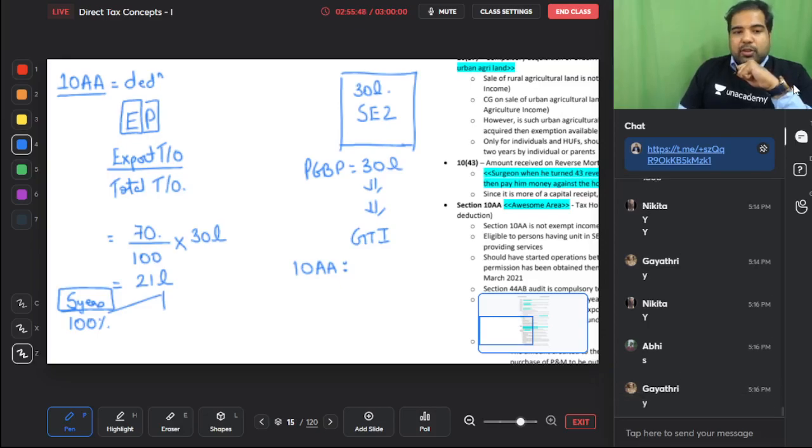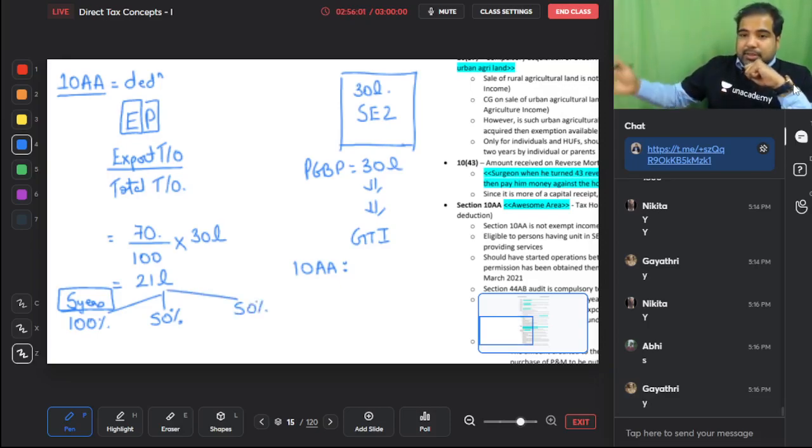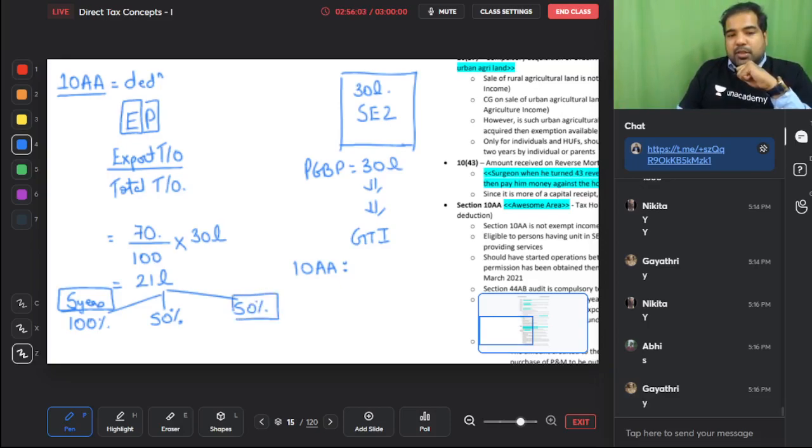For the next 5 years, you will get 50% of this deduction. So if you are in the next 5 years of operation, then you will get only 10,50,000 as a deduction under 10A. And the last 5 years, again you will get 50%. So basically 15 years, yes. But in the last 5 years, you want to get a deduction of 50%, that is 10,50,000.